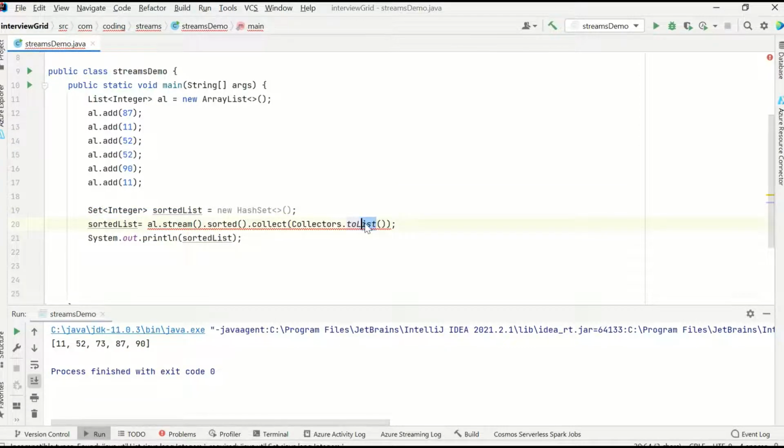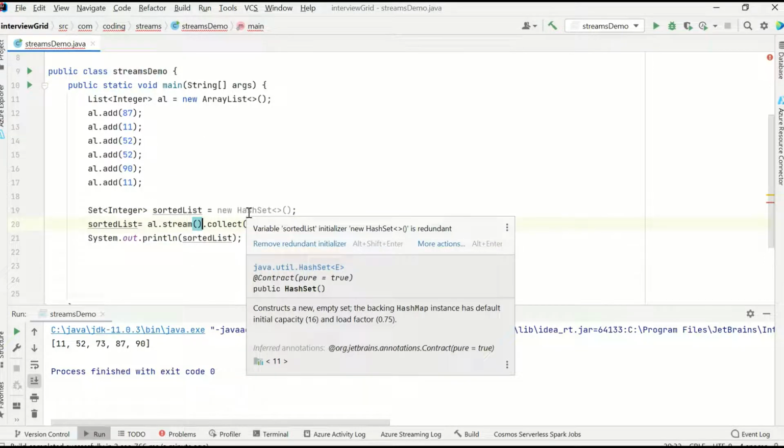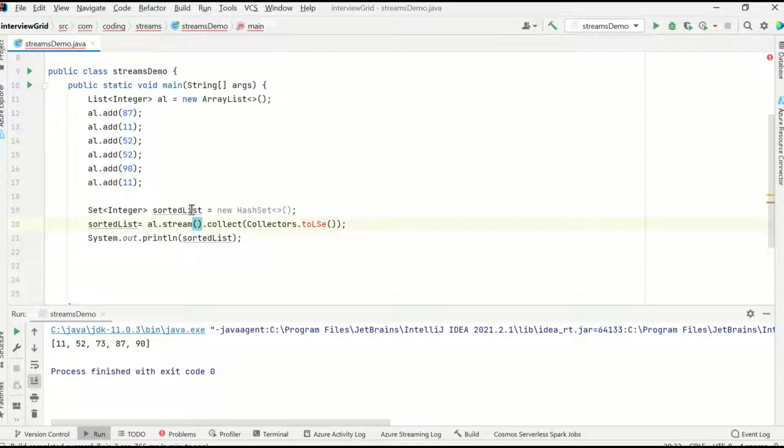Suppose an interviewer asks you a question: given a list of integers, give me all the unique integers in that. Simply open the stream, and in this case we don't need sorted either. This is an example where you can just use the terminal operation. You need not do the intermediate operations.